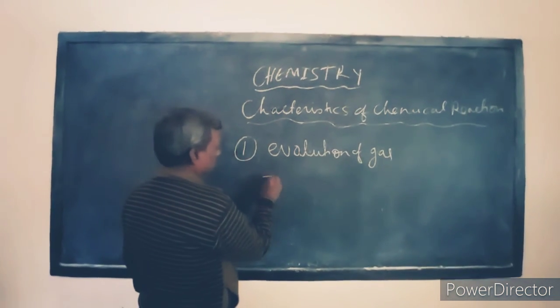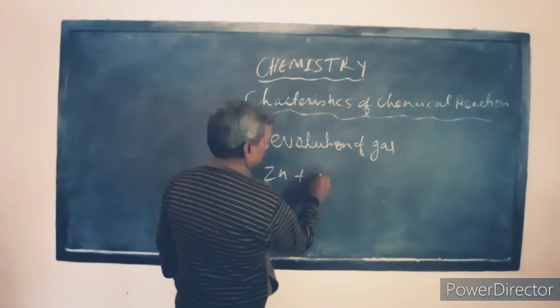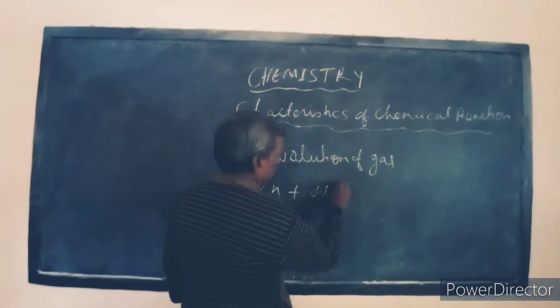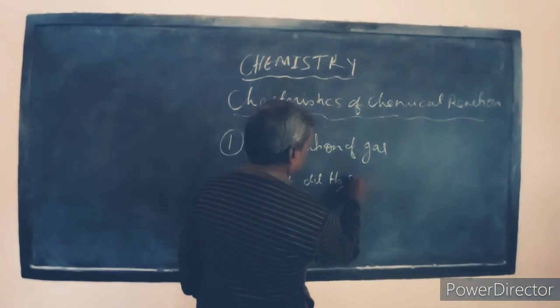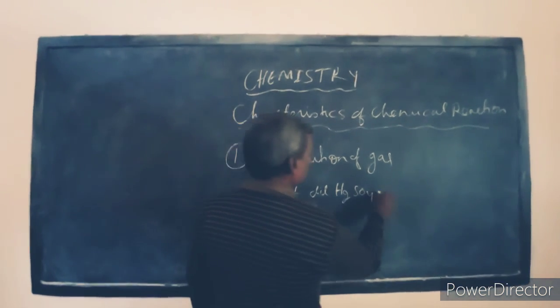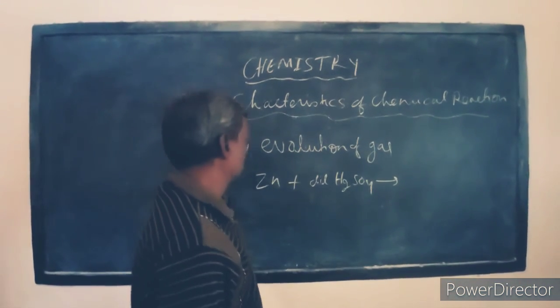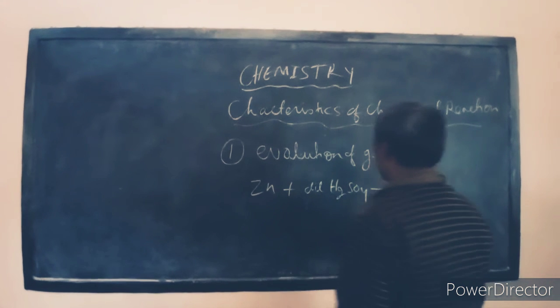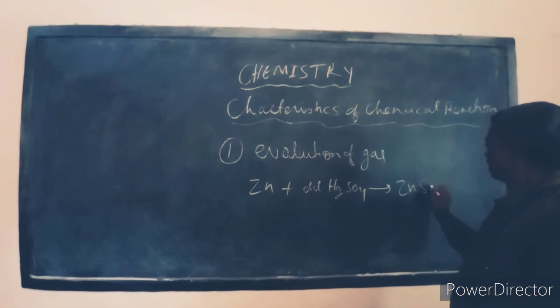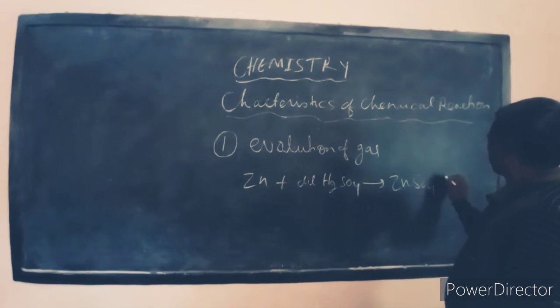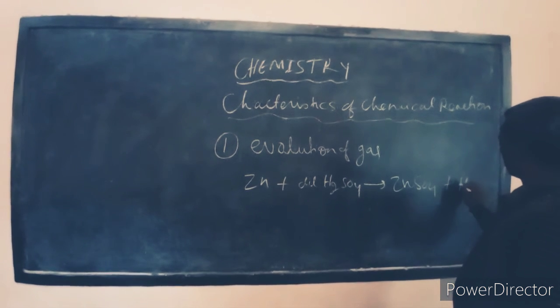Suppose we take the reaction between zinc and dilute sulfuric acid. Then we observe the formation of the product ZnSO4 plus hydrogen gas.